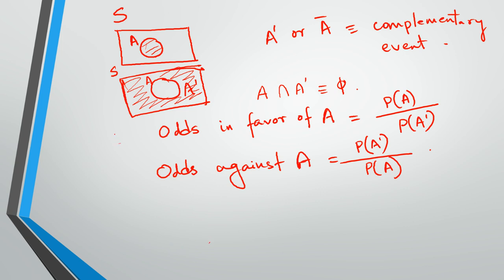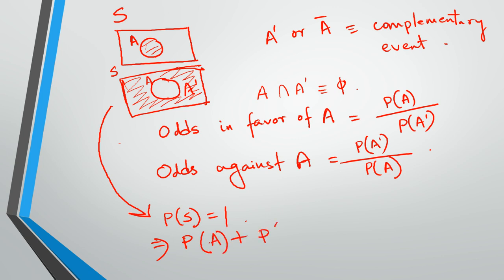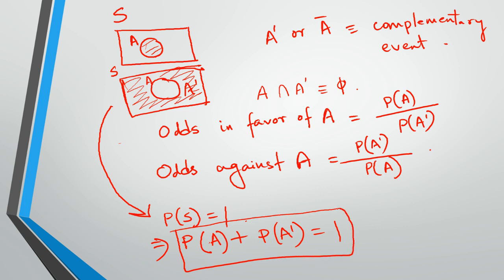So from here, as I said, probability of a sample space is always one, as I proved it also, n by n in the last sheet. So here what we see is probability of A and probability of A complement is always equal to 1, right? From very basic sense. Because A and A complement cover the entire sample space, right?